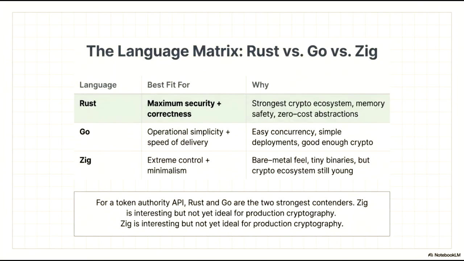Zig provides extreme control and minimalism for bare metal performance with very small binaries, though its cryptographic ecosystem is still developing. For the specific implementation of a token authority API, Rust and Go are currently the most viable candidates. While Zig is a compelling technology for low-level systems, it is not yet the ideal choice for production-grade cryptography.